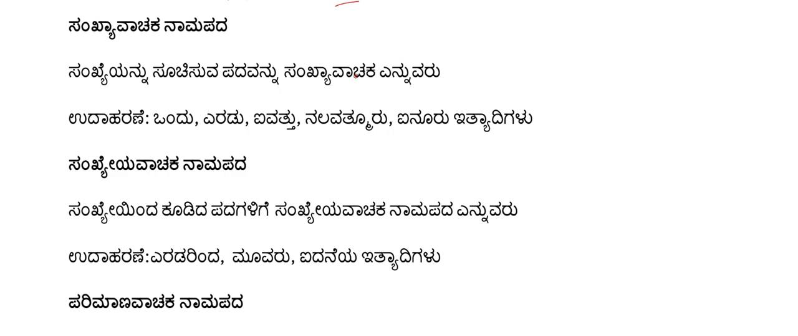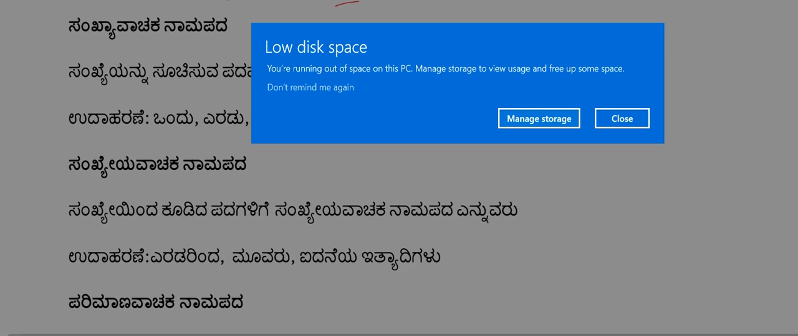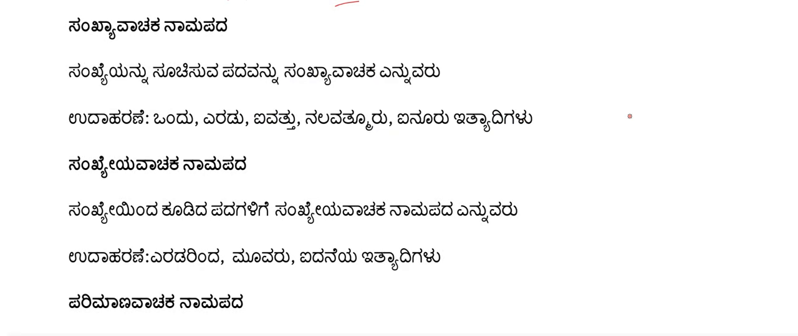Then the next one is Sankhyeyavachaka. Here you tell the position, like first, sixth, 100th, or you also say two people, thrice, three times something happened, right? Or he is fourth. All these kinds of words which specify the position are called Sankhyeyavachaka. Words that have a number with position are called Sankhyeyavachaka Namapada. For example, 2nd, 3rd, 5th, etcetera.